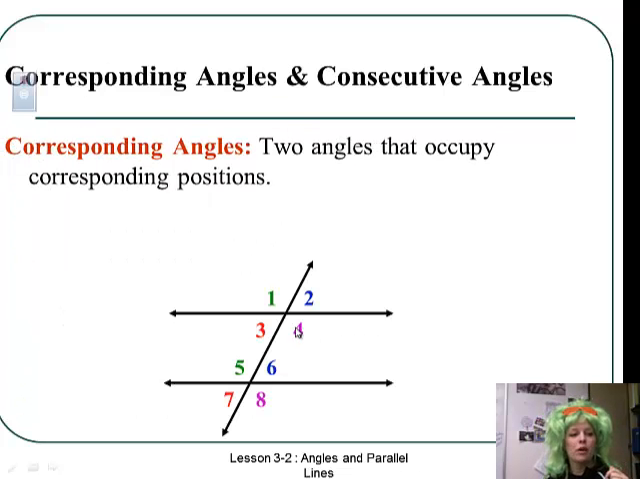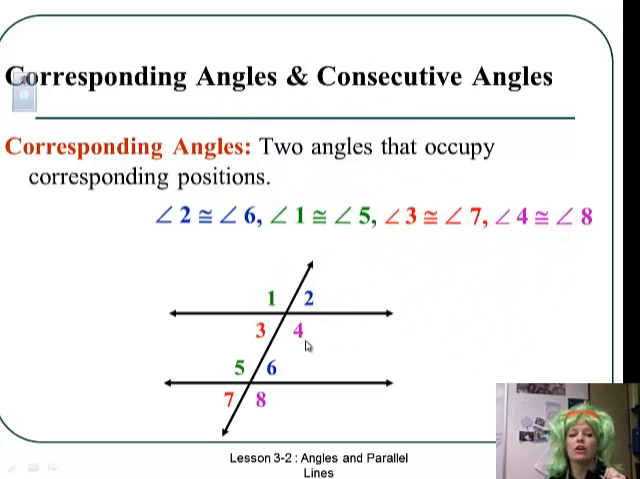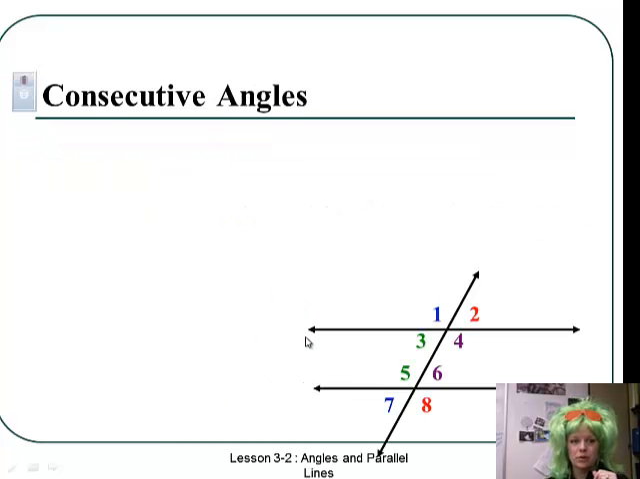Okay, here we go. Corresponding angles, 2 angles that occupy corresponding positions. 1 and 5, 3 and 7. These are from last section, but if you need to, I'd put this in your notes again if you didn't remember. 2 and 6, and 4 and 8. And what did we say about corresponding angles? They are congruent. Put them in your notes.